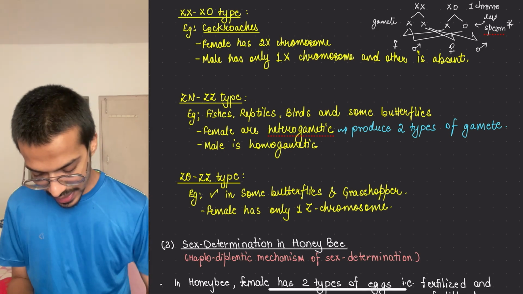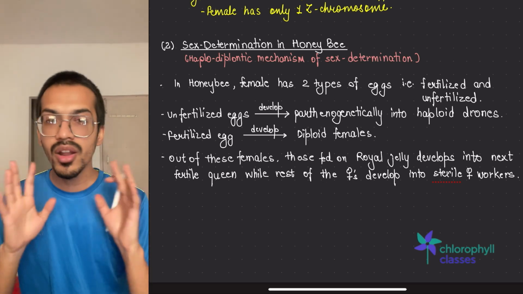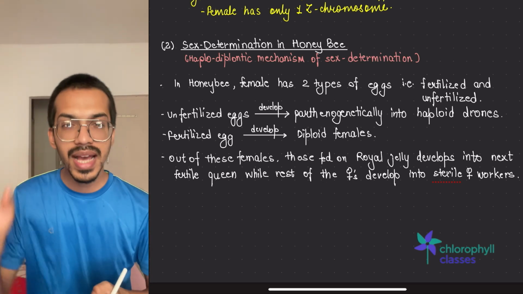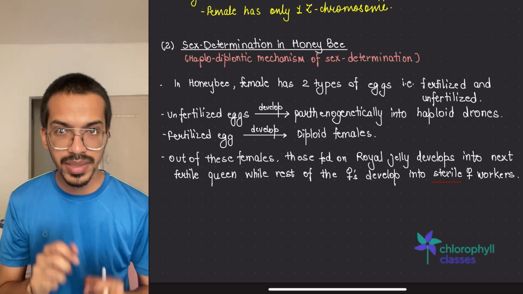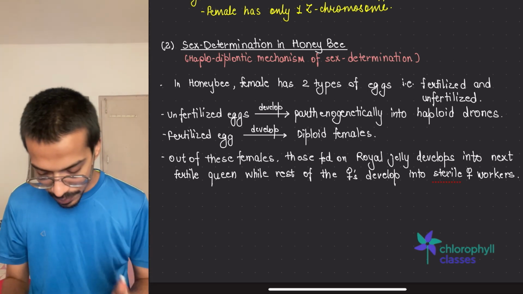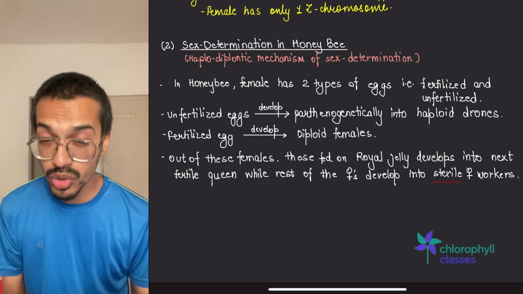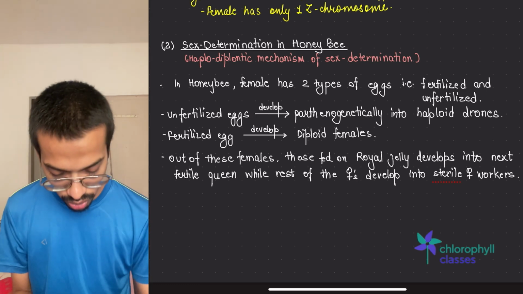Moving on, another way of sex determination is seen in the case of honeybee. Honeybee has three different types of organisms in its hive. I'm going to start with a story.